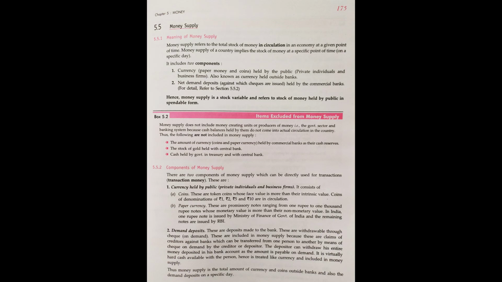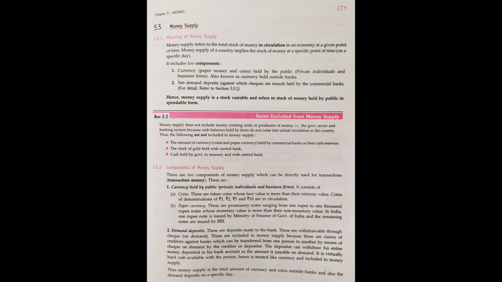Currencies, as I told, include coins and paper money. What currencies are included in the money supply? The currencies held by individuals or the common public, like me, like you, like your parents.